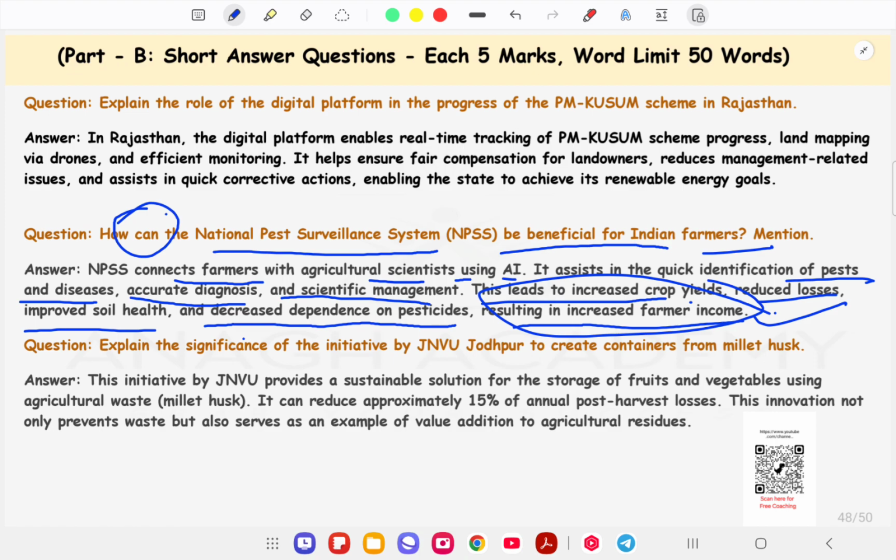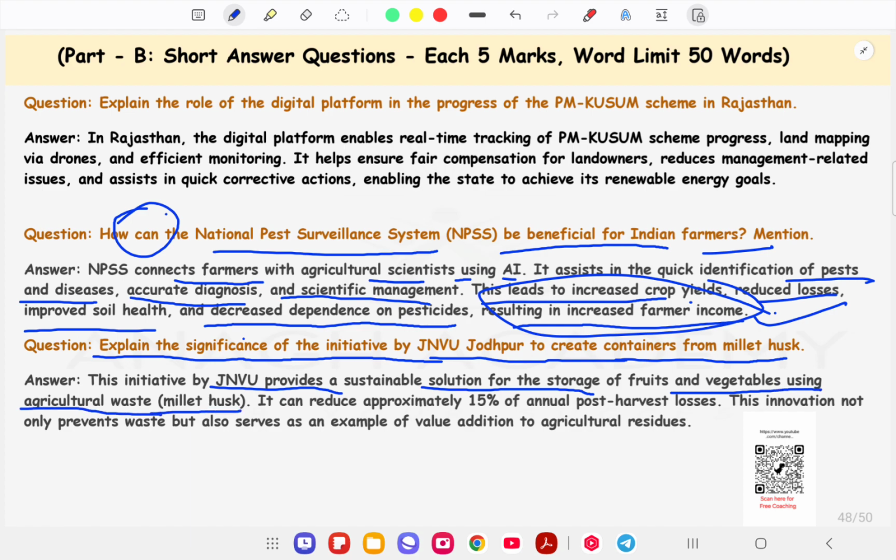Next one is, explain the significance of the initiative by Jai Narain Vyas University, Jodhpur, to create containers from millet husk. The initiative by JNVU provides a sustainable solution for the storage of fruits and vegetables using agricultural waste like millet husk, and it can reduce approximately 15% of annual post harvest loss.